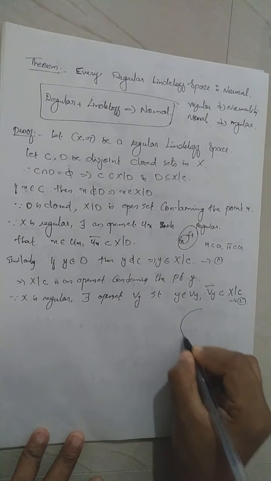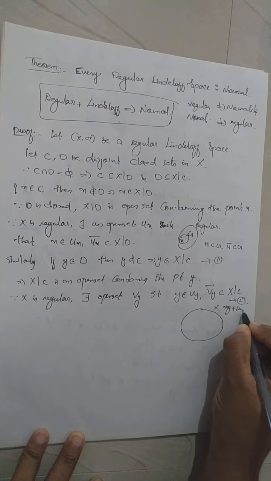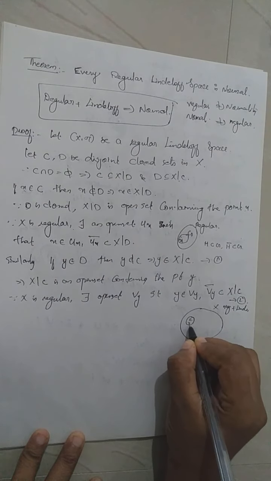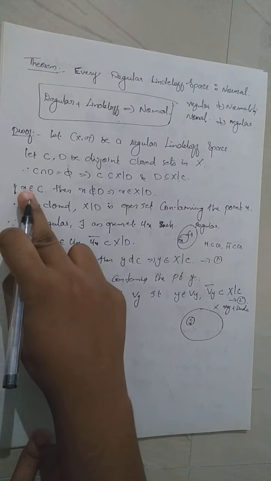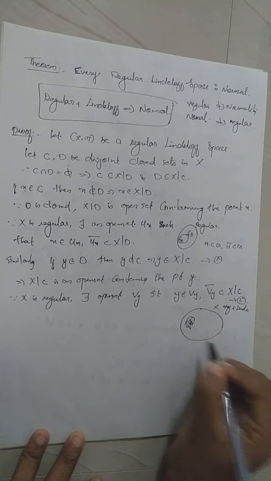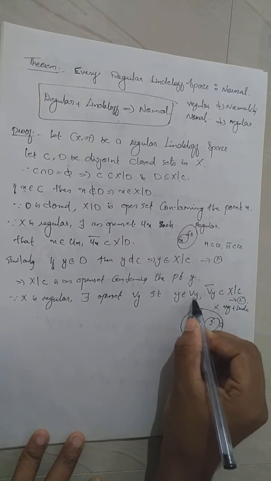So we have a space X which is regular and Lindelöf. If you consider a set C, then corresponding to any point x in C we have an open set Ux, and corresponding to any point y in D we have another open set Vy.